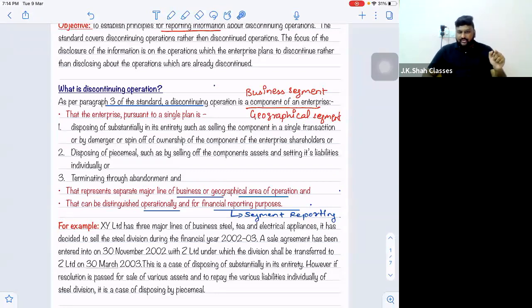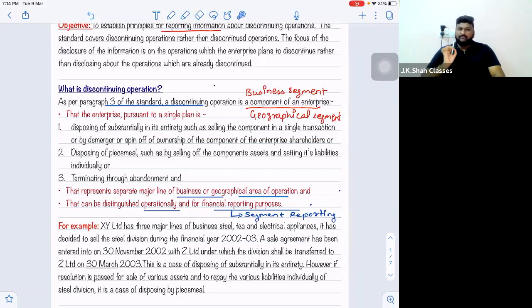Right? So the first point, as per para 3 of the standard, is that a discontinuing operation is a component of an enterprise. And when I say a discontinuing operation is a component of an enterprise, it means it is either a business segment of the enterprise or a geographical segment.